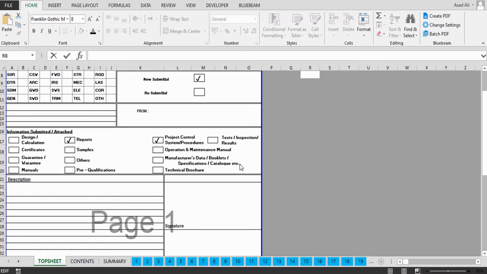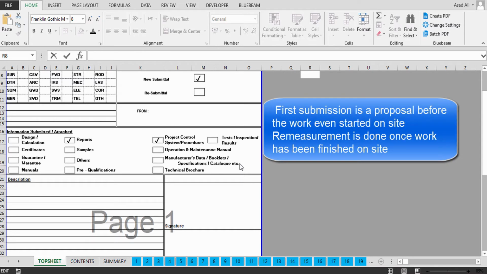Today, as I mentioned in my previous class, I will discuss remeasurement. Okay, so what is remeasurement basically? Remeasurement is basically a calculation that is made when the activity or scope of work has been done. Okay, this "done" is basically the physical execution of the work on the project.